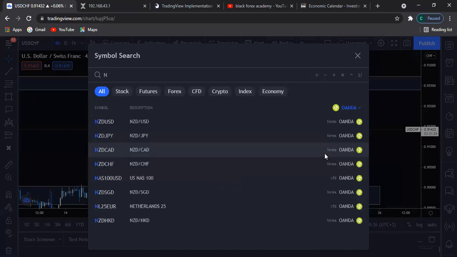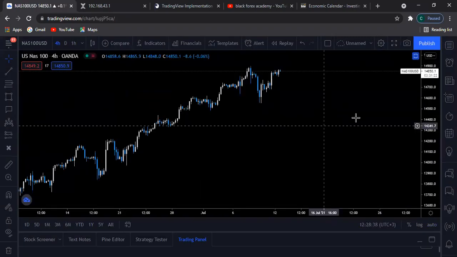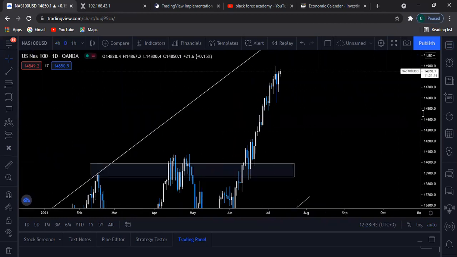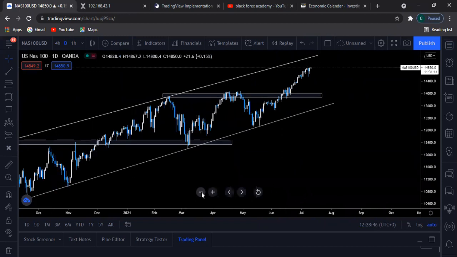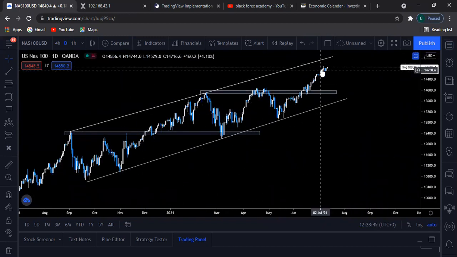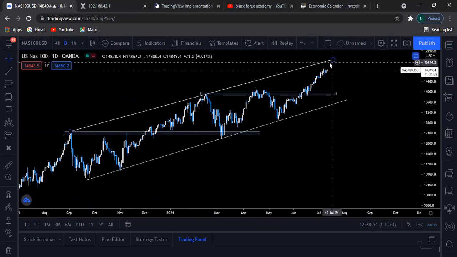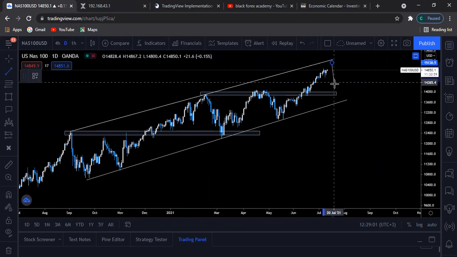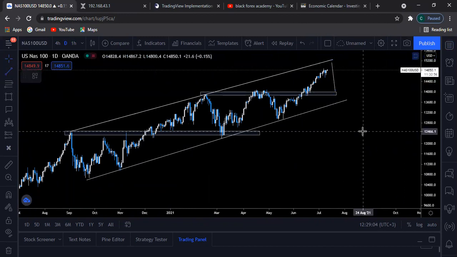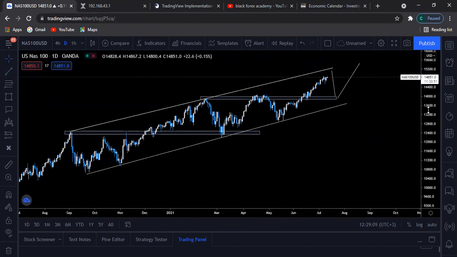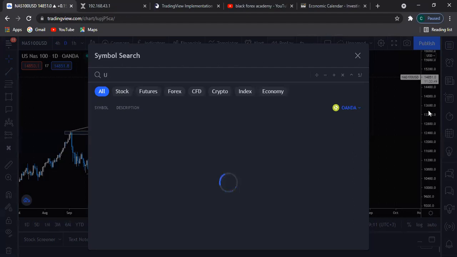Now let's look at Nasdaq. Nasdaq, this is the 4 hour. Let's look at it from the daily scale. Now, from the daily scale, prices are in this ascending trend line or ascending channel. I expect to see prices keep on heading higher until they reach around here, around 1520, hitting this trend line for the third time. And then after it does that, I'll be expecting to see prices push down here, hit that support area, and then keep on heading higher because this is an uptrending index, right? So that's Nasdaq.